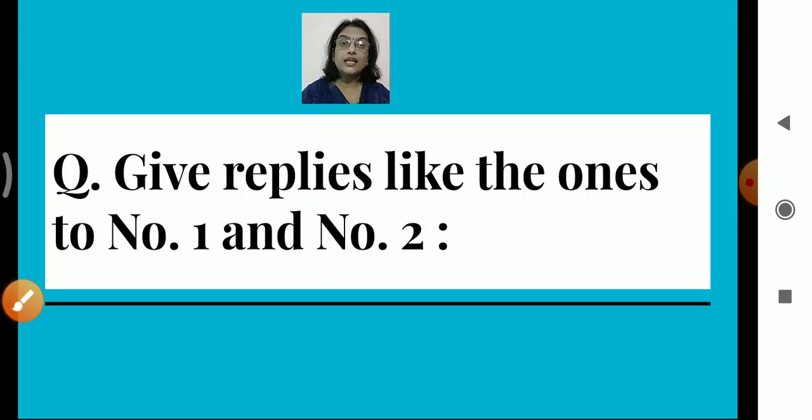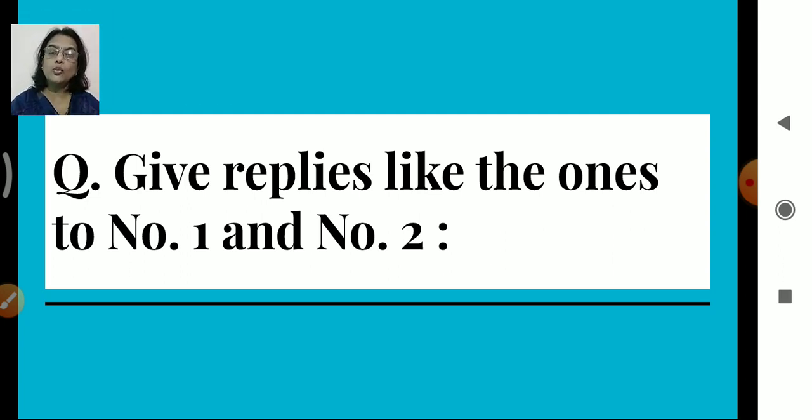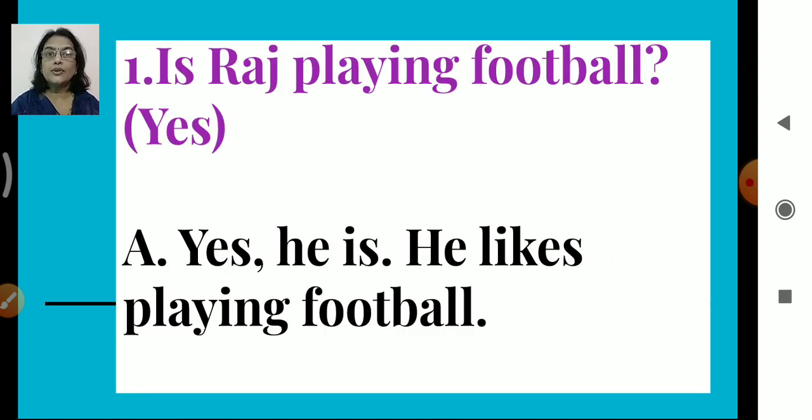In your book, you can see give replies like the ones to number 1 and number 2. Okay, so we are going to follow what is already given in our book. So here in the first sentence you can see, is Raj playing football? And in bracket it is said yes. So what is our work? We have to make that sentence into yes sentence, yes statement. Okay, so we are not going to use no statement. That means we are not going to use the no forms, no, neither, never. We are not going to use them.